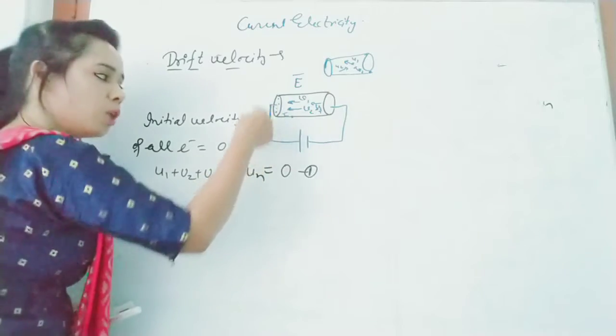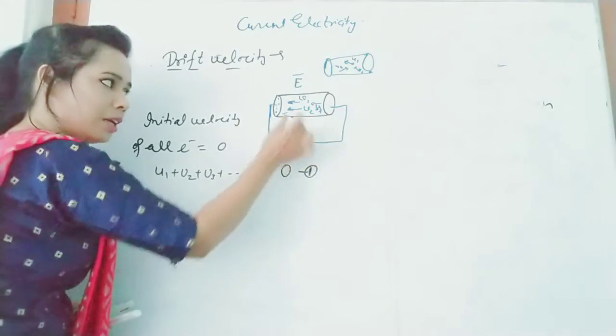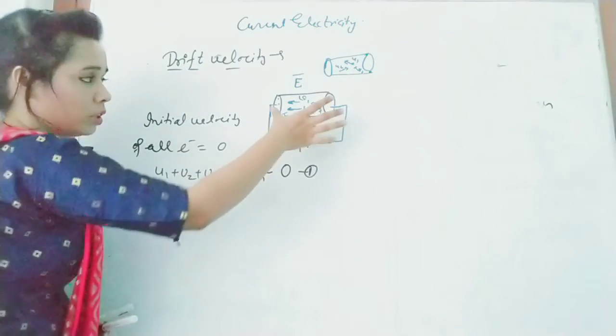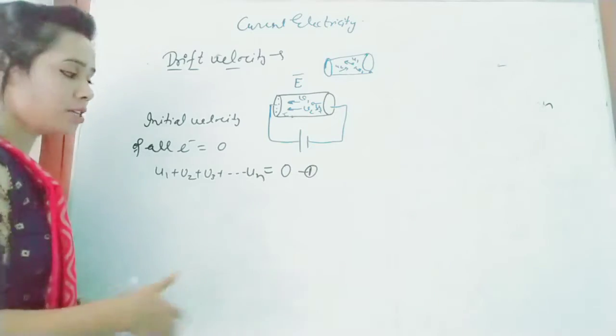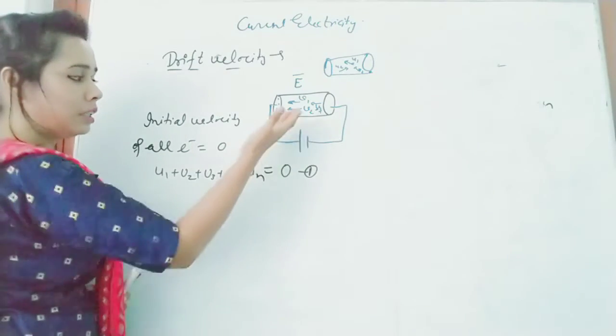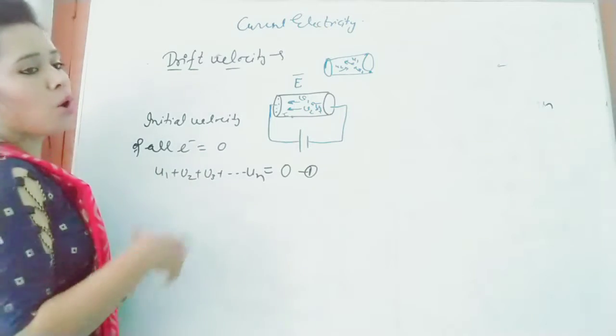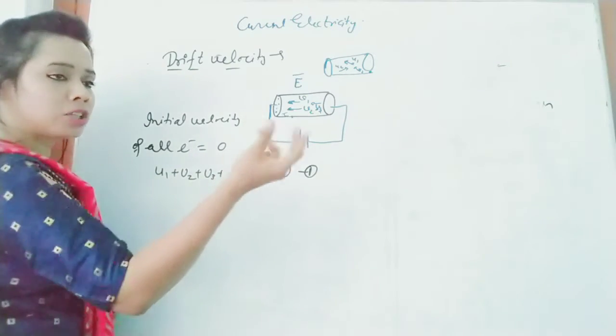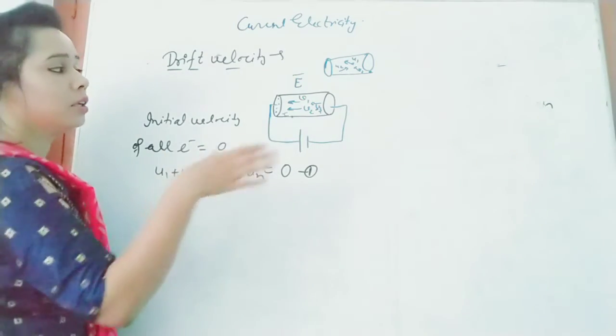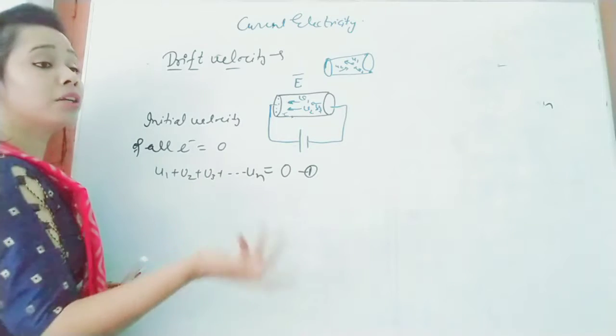Now when you apply a cell on the ends of this conductor, you will find that these electrons experience a force, and if there is some force, obviously the electrons will accelerate and have some different velocity.